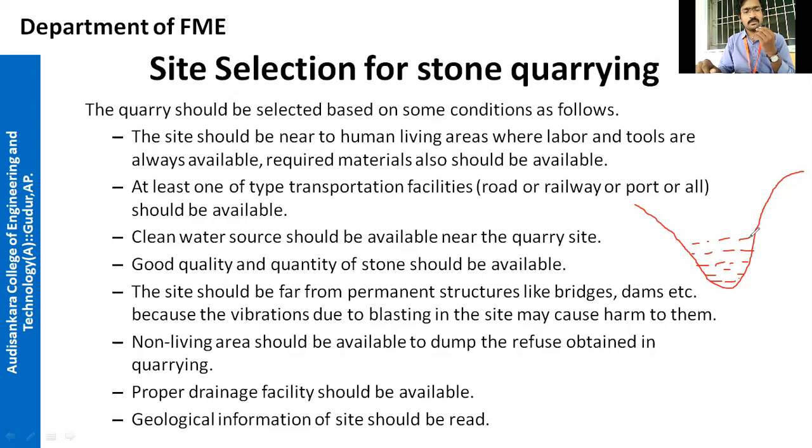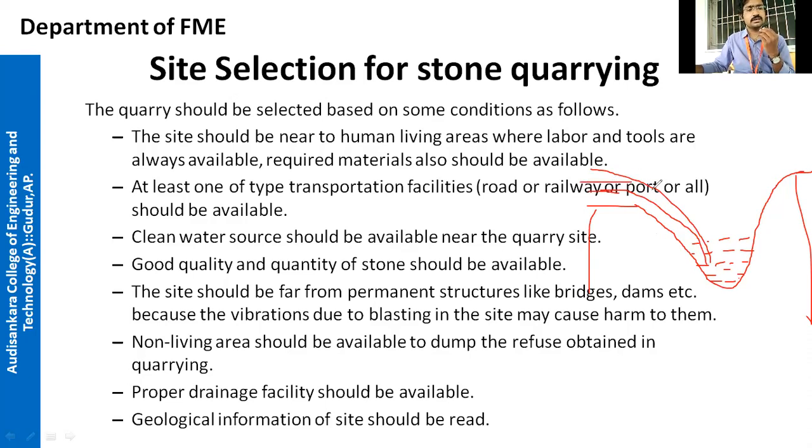So if a good drainage facility is not available, you will see a lot of water in your quarry site. If you have soil on this side, this side, all around the surroundings, then you have to keep a mechanical device, any motor or something, and pump this water out. You should provide a drainage facility by any means.